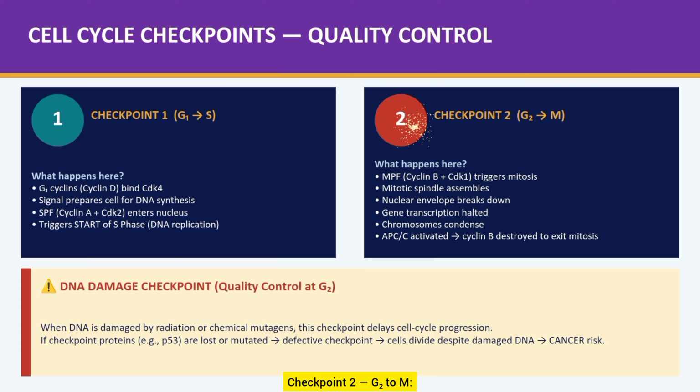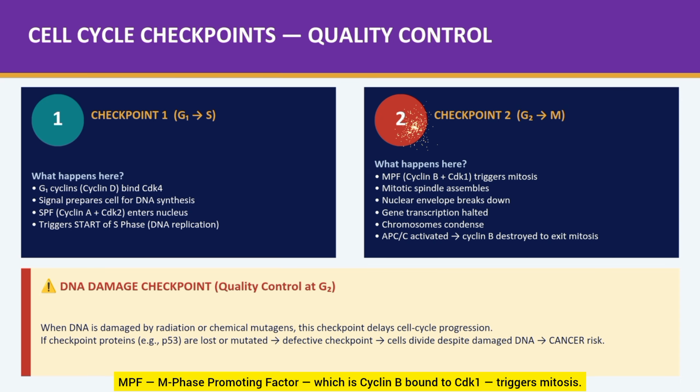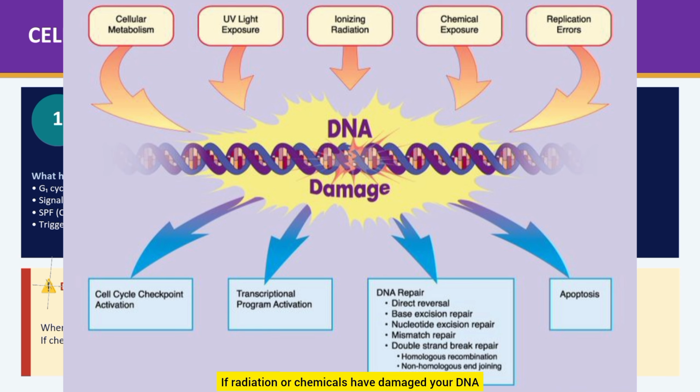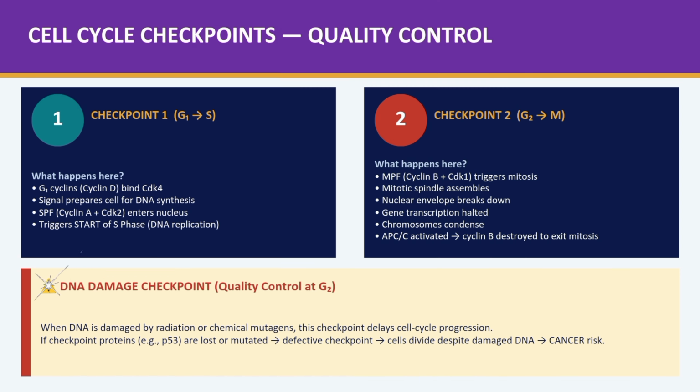Checkpoint 2, G2 to M. MPF, M-phase promoting factor, which is cyclin B bound to CDK1, triggers mitosis. It causes chromosome condensation, nuclear envelope breakdown, and spindle assembly. And there's also a DNA damage checkpoint at G2. If radiation or chemicals have damaged your DNA, this checkpoint delays division to allow for repairs. Lose this checkpoint, and damaged DNA gets copied. That's when cells can become cancerous.